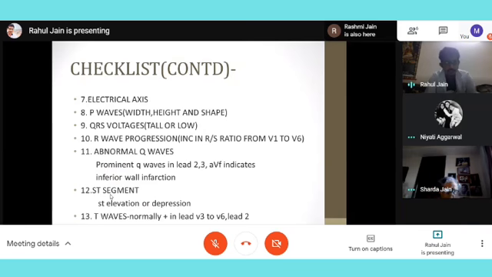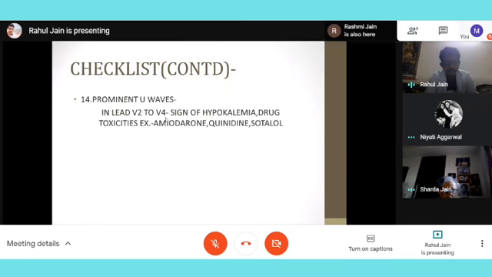In case of MI and non-ST elevation MI, we will see depression. Or you can see T waves. T wave also we have discussed, where it will be upright, where it will be depressed. Then in the end I will just see prominent U waves. Prominent U waves are for papillary muscle contraction, and they are the sign of hypokalemia or some drug toxicities.